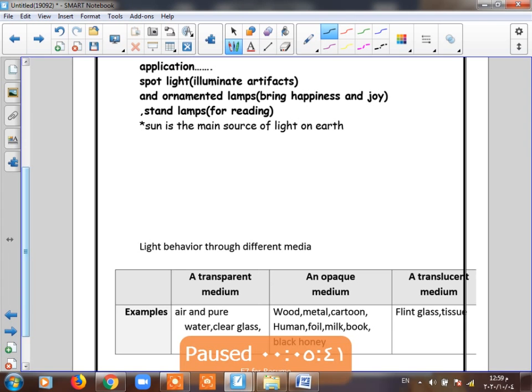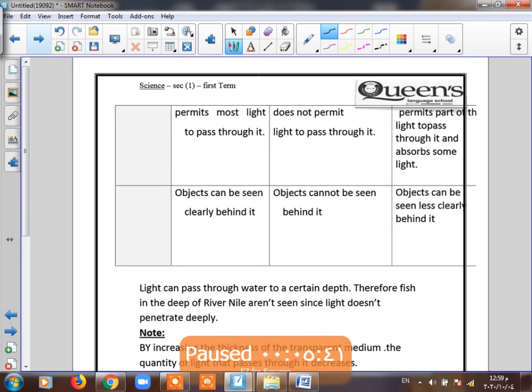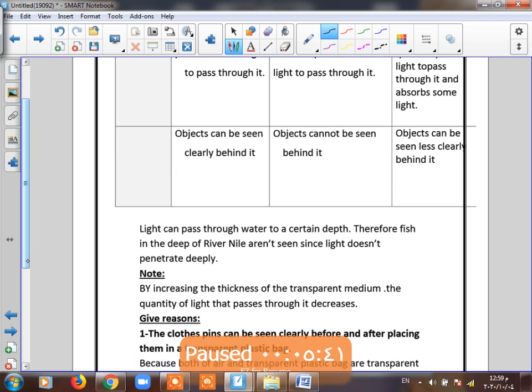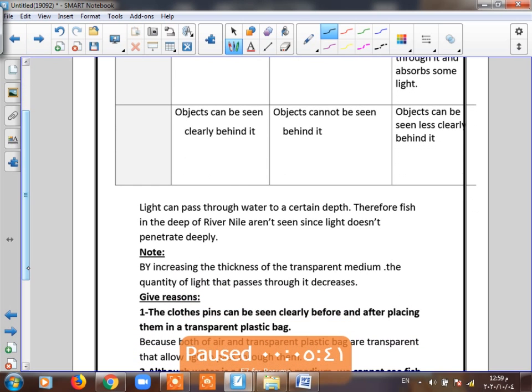When I ask you a question, give reason. Air is transparent material because it allows most of light to pass, and we can see everything behind it. Give reason. We can't see anything behind wood because wood is opaque material, so it doesn't allow any light to pass. We say that transparent material allows the light to pass, but what about when we increase the thickness of the transparent material? Like what?